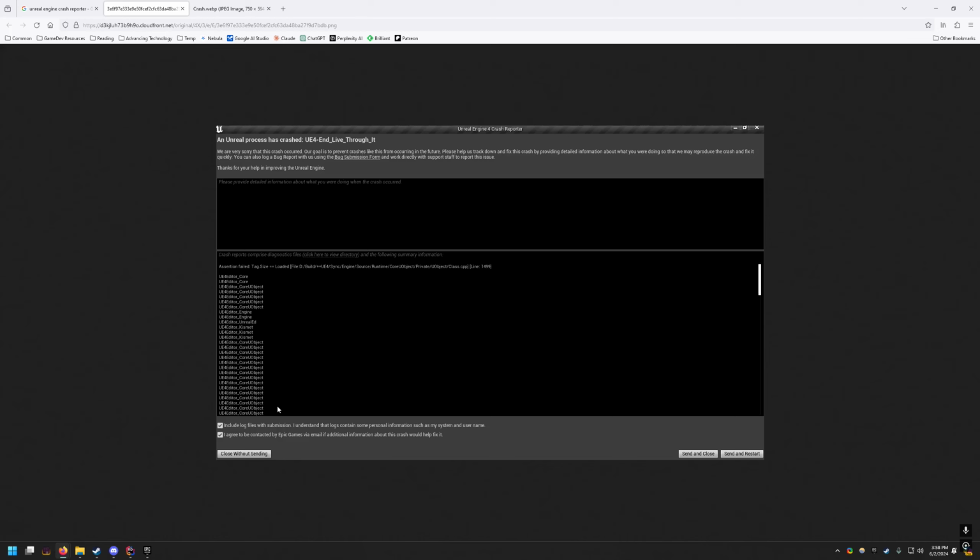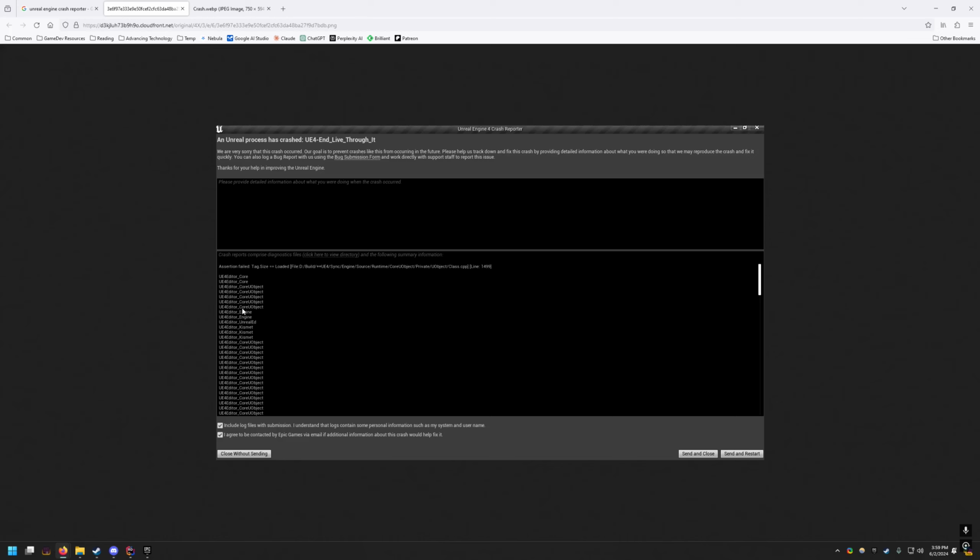This is the operating system trying to tell you what happened leading up to this assertion failure. But it can't do it because there were no debug symbols loaded. So the final program executable that's running has no link back to the pre-compiled source code. So all the operating system knows here is that some module named UE4 editor core UObject was executing, and that led into Kismet, which is another name for blueprint, and so on and so forth up into the assertion failure. If all you need is just that one line, then sure, this is fine.